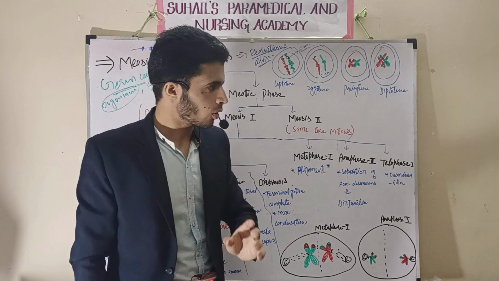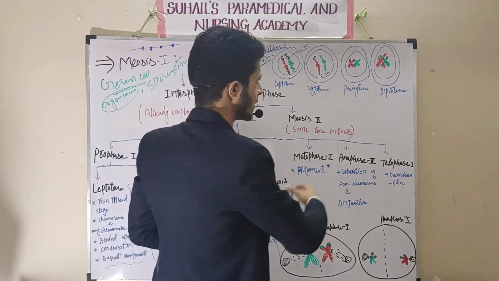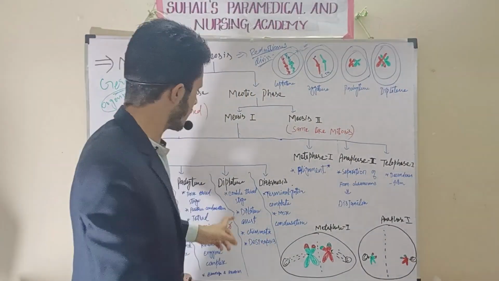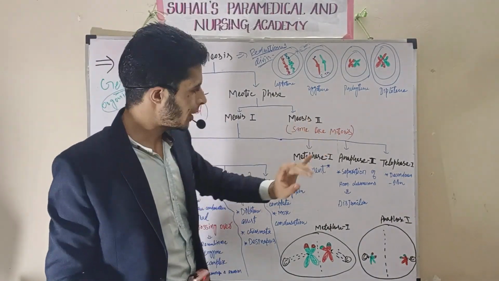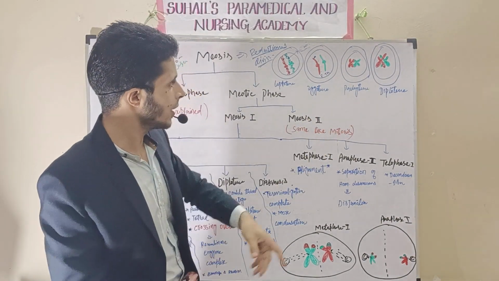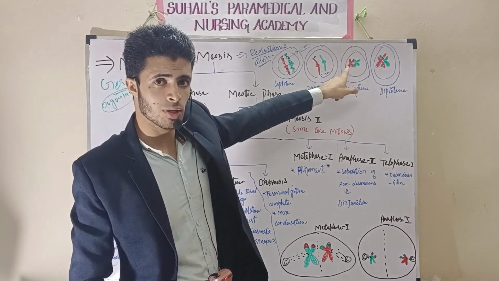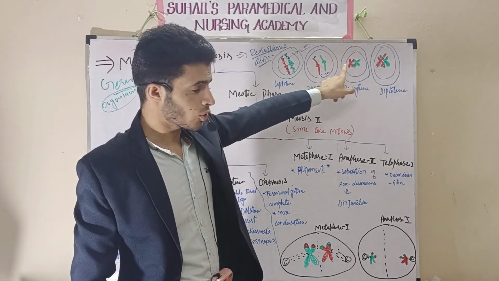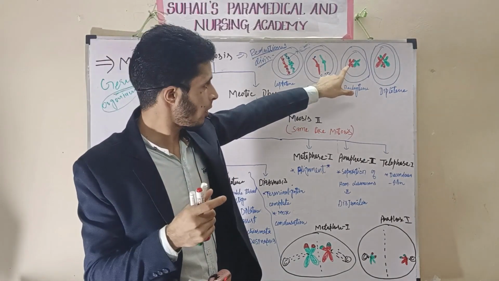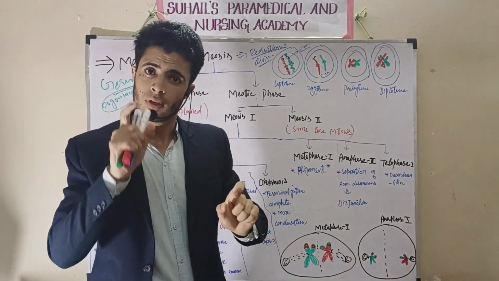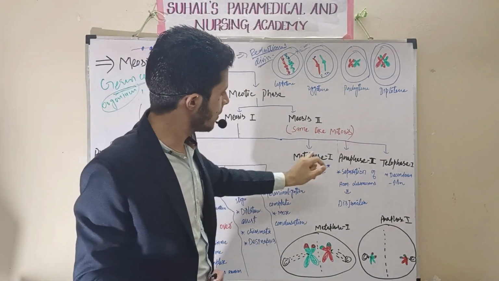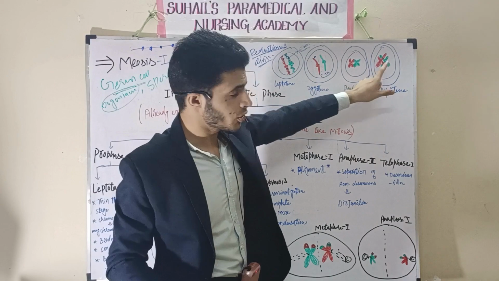After the pachytene stage, there will be another stage called diplotene. In diplotene, the crossing over is already there between the two non-sister chromatids, but it was not visible earlier. It becomes visible in the diplotene stage.